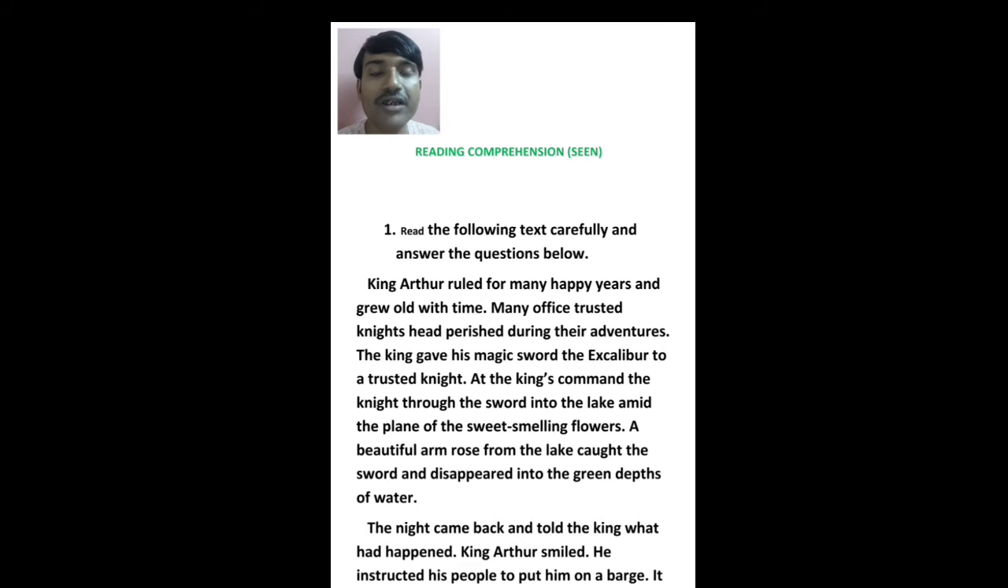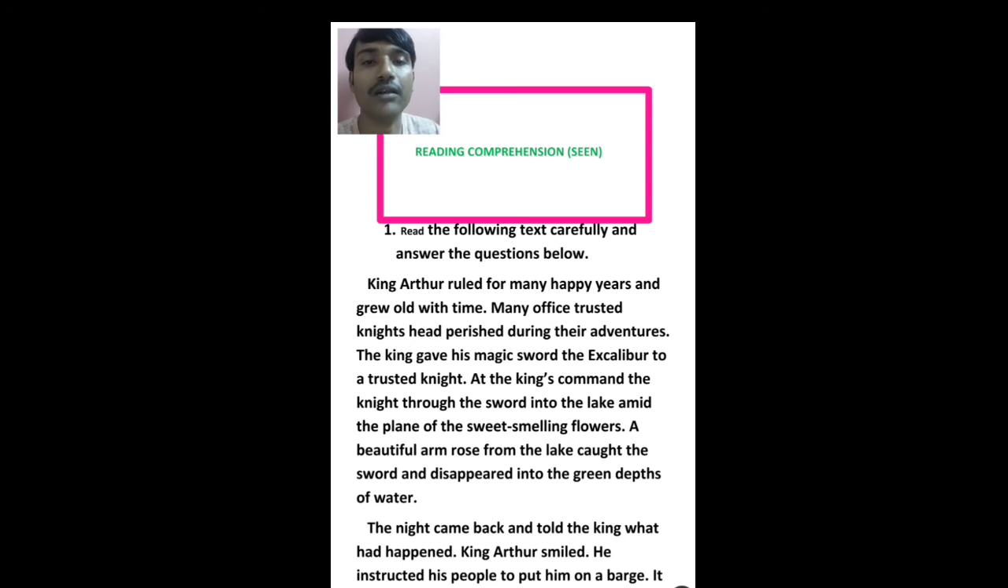Today I will discuss the question types that will be set in your half yearly exam, of course in English. Here you can see on the page that it is written: reading comprehension, seen. Now let me tell you that from that particular section, the seen section, that means the seen passage you have read in your textbook.